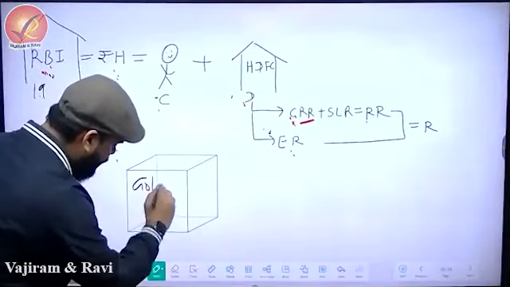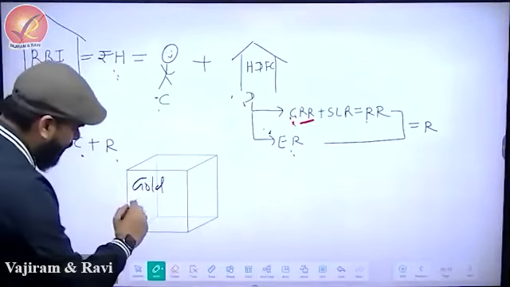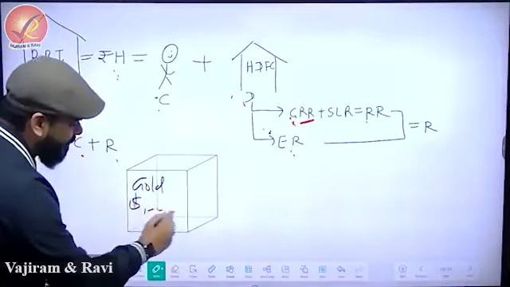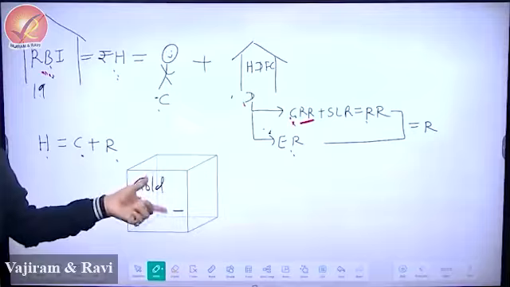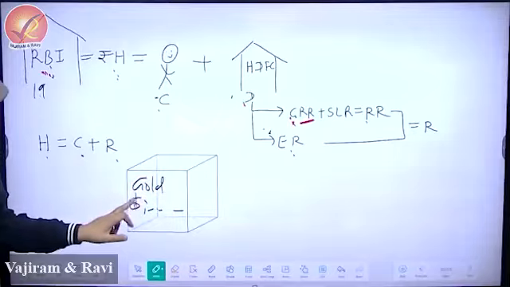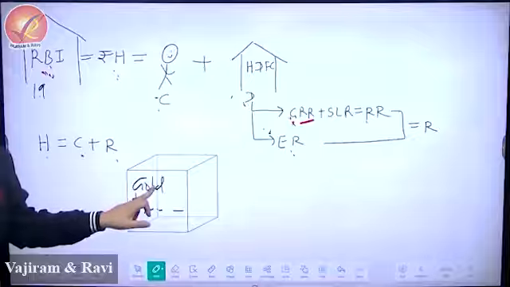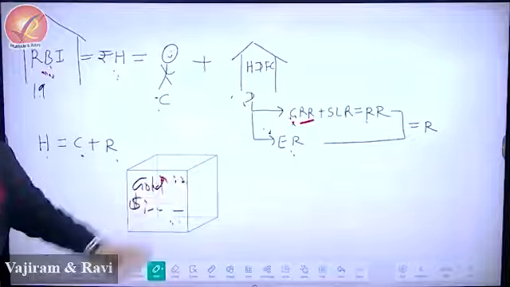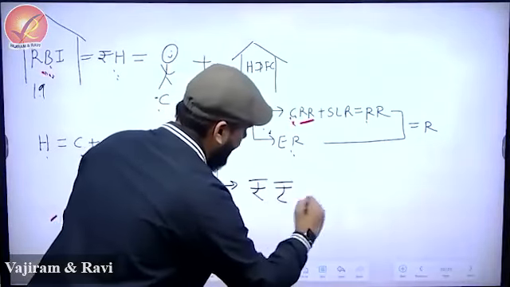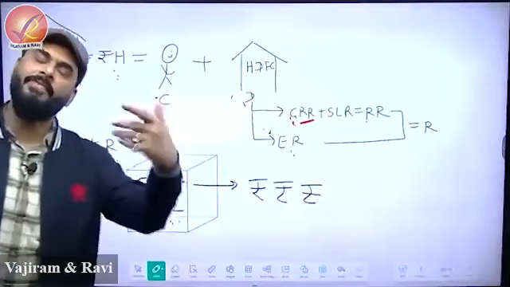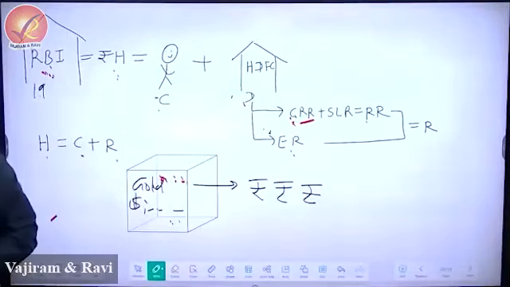All the central banks used to take gold. They used to keep some costly currency, dollars and all these things. This used to be their asset. Because diamond and the dollar used to be the benchmark, and gold used to be very precious. They used to keep precious things in the box. And on the basis of that, they used to release and print currency. Whatever currency they felt like, they printed.